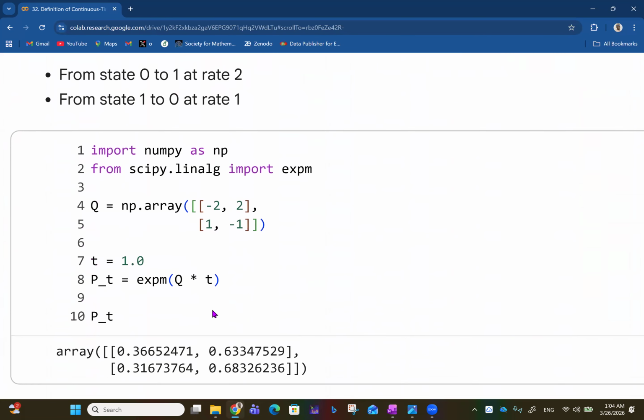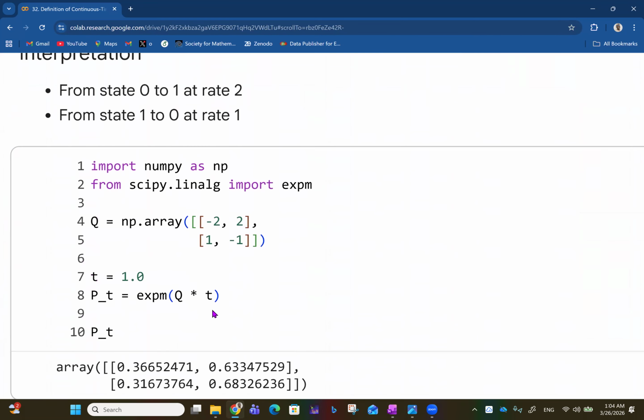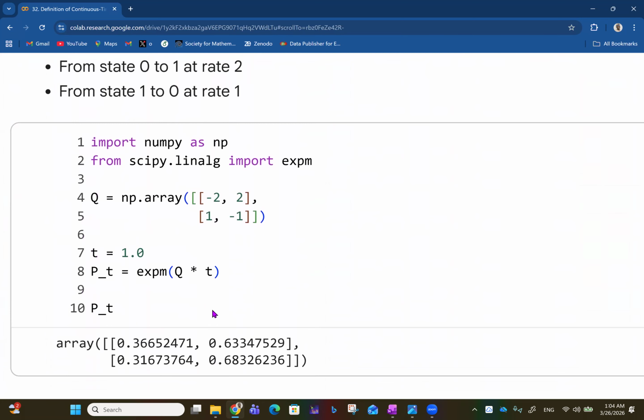But in this case, it is based on the generator matrix that you get the transition probability, and that's the difference. For discrete, we have the transition matrix straight, but here you need the generator matrix to get the transition probability. One way to do that is to use some algebra.